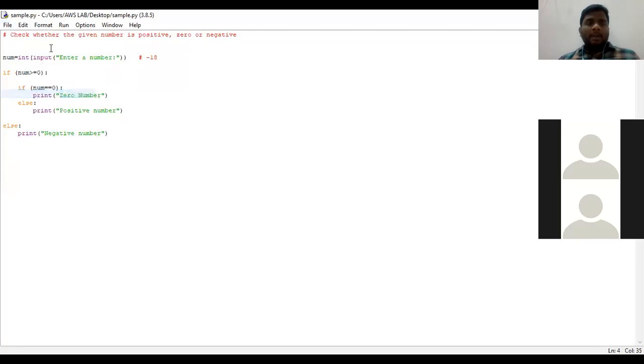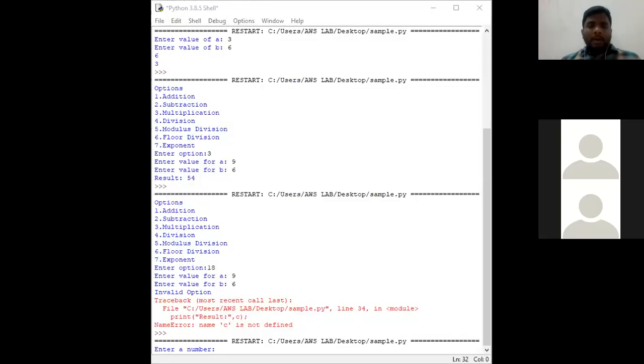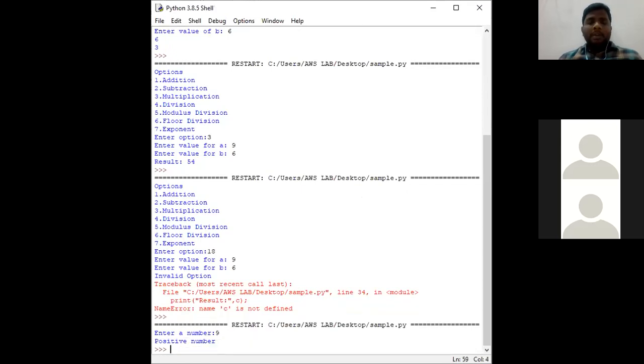Okay. Save. Go to run module. Go to IDLE prompt. See, I have got like this. Enter a number. So I am taking a positive number. So it needs to return as positive number. If I take a negative number like -9, the output will be negative number. If I take a value as 0, the output will be as 0 number.